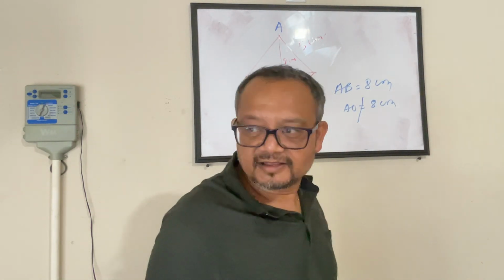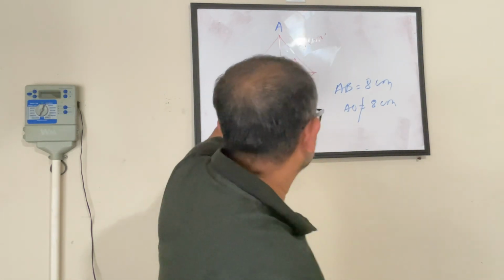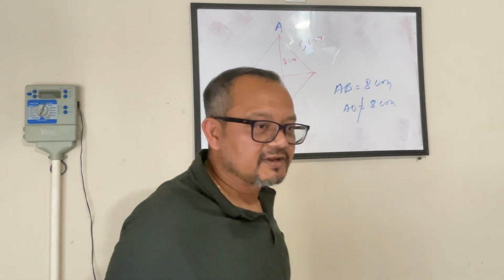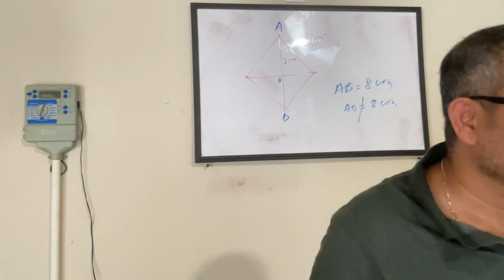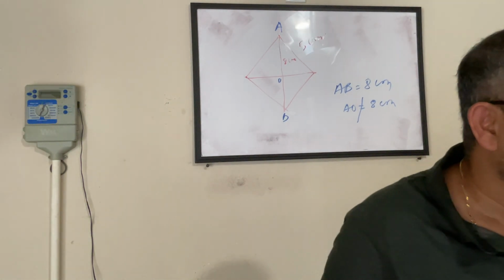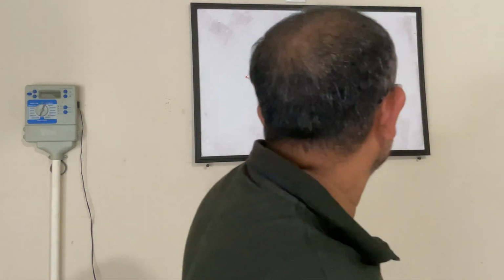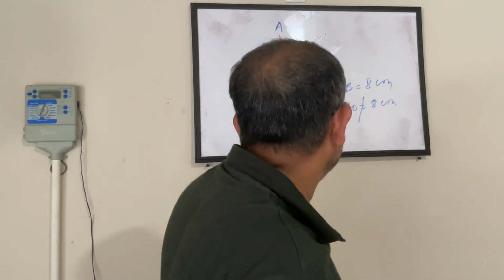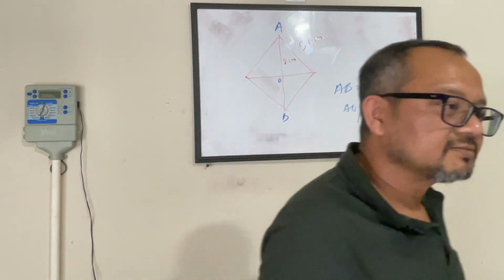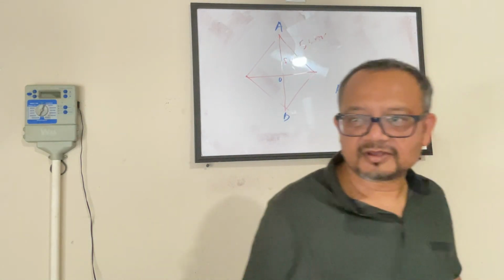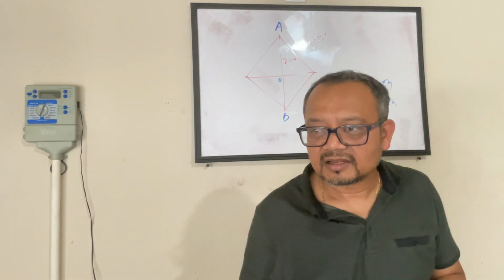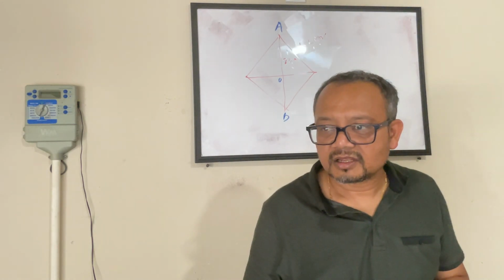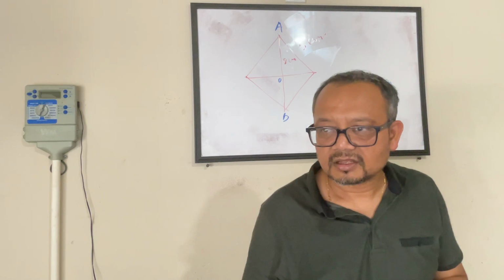I'm sorry. I'm asking you guys to find out the area of the rhombus. Is it 20? No. Are the diagonals equal? Diagonals, are they equal?